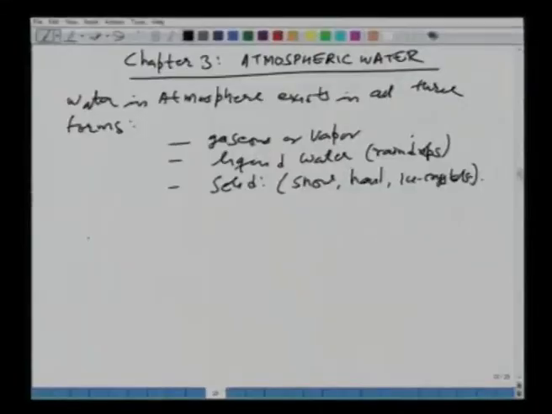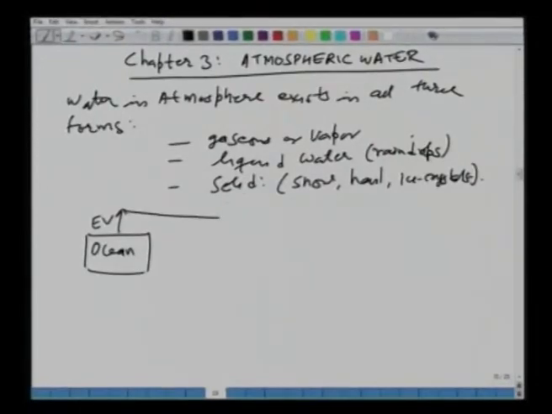We will not go into the details of this, except for saying that water gets evaporated from oceans, due to the heat energy provided by the sun.